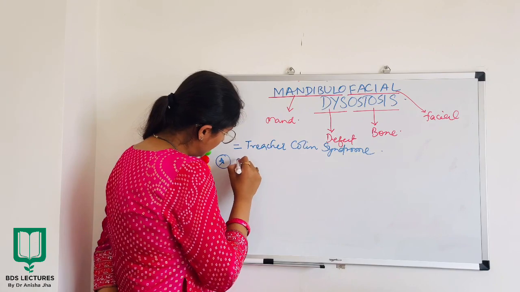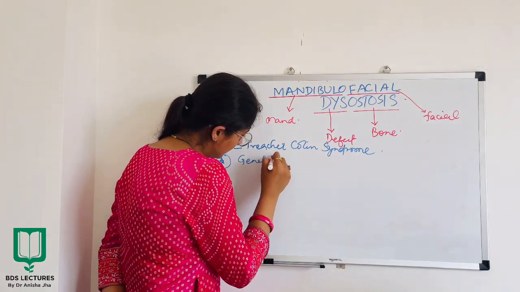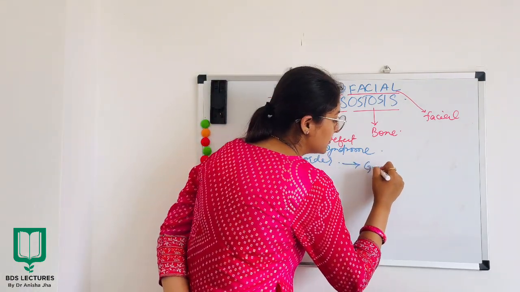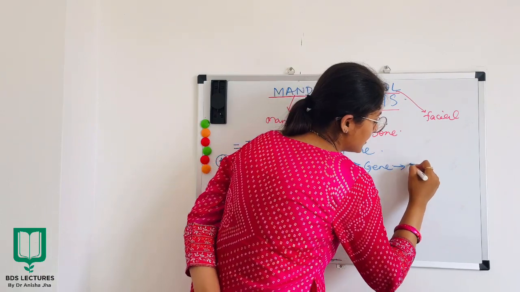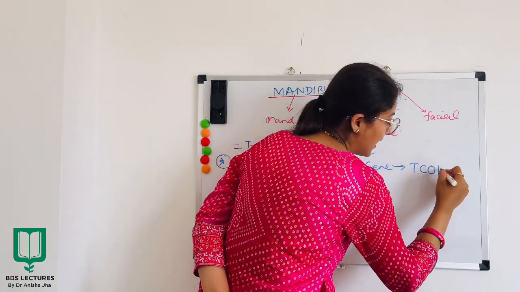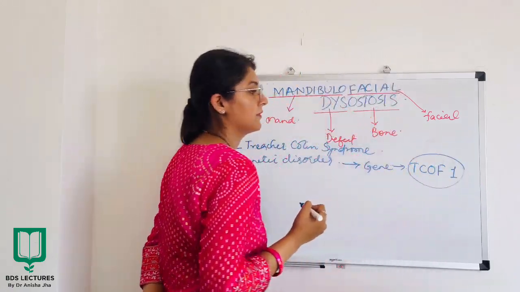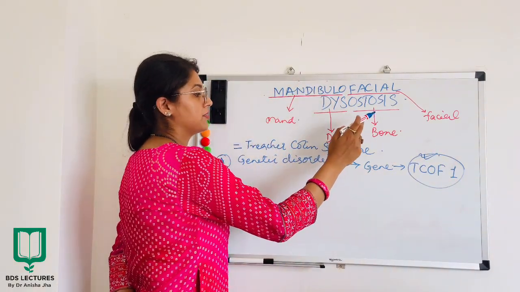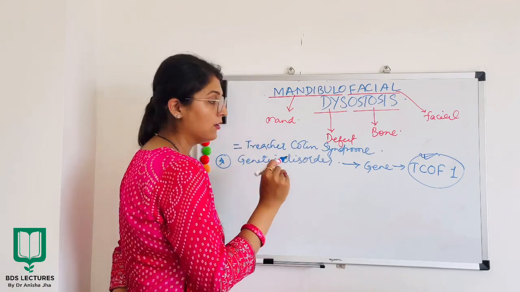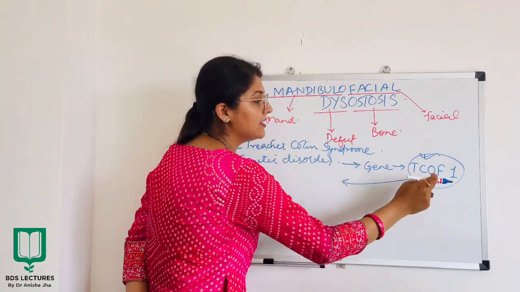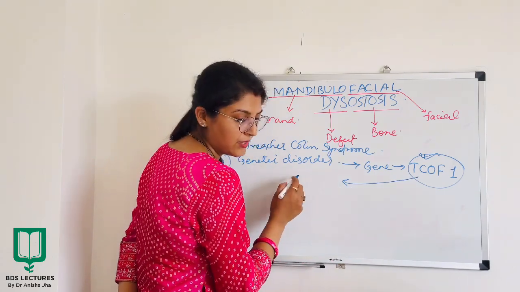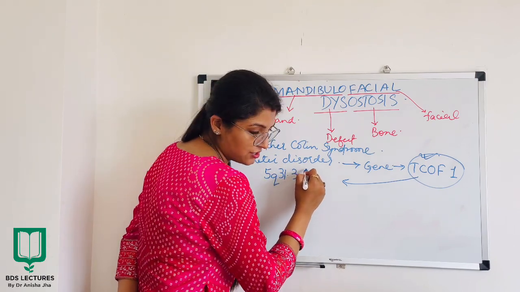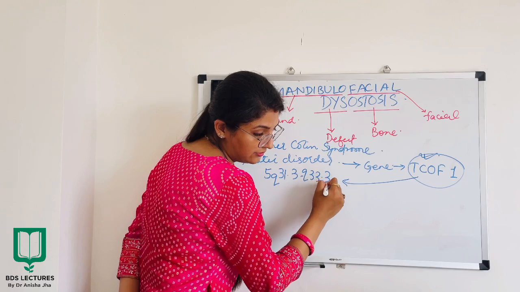Now, it is a genetic disorder, right? And the gene responsible is the TCOF1 gene. This is the gene which is defected in mandibulofacial dysostosis or Treacher-Collins syndrome. Studies have shown that this gene has been mapped on 5q31.3-q33.3.